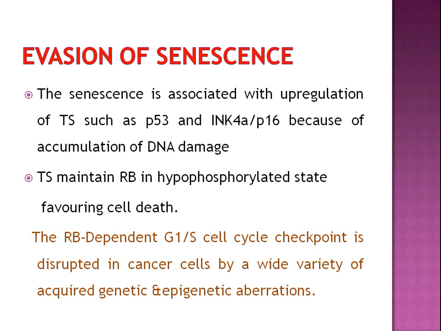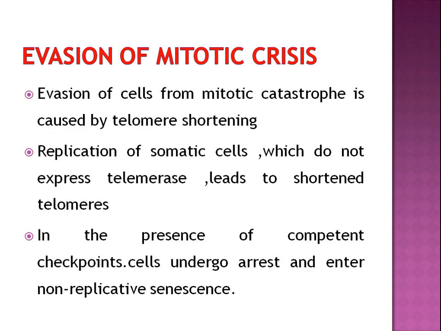Now, evasion of senescence. Senescence is associated with upregulation of tumor suppressor genes such as p53 and INK4A or p16 because of accumulation of DNA damage. Tumor suppressor genes maintain retinoblastoma in a hypophosphorylated state, favoring cell death. The retinoblastoma-dependent G1 phase cell cycle checkpoint is disrupted in cancer cells by a wide variety of acquired genetic and epigenetic aberrations. Evasion of mitotic catastrophe is caused by telomere shortening.